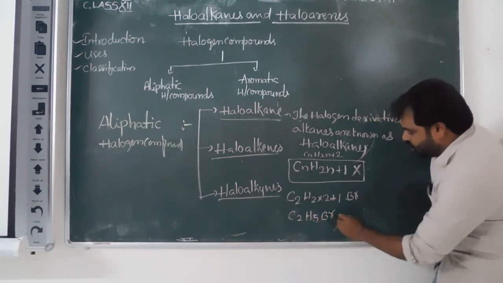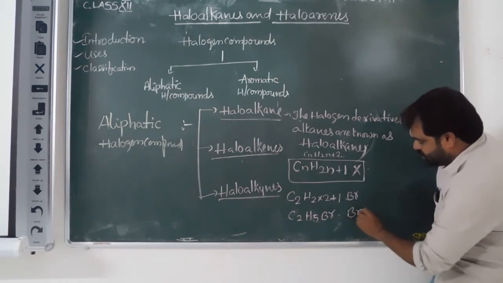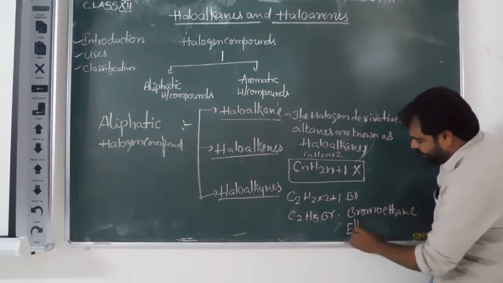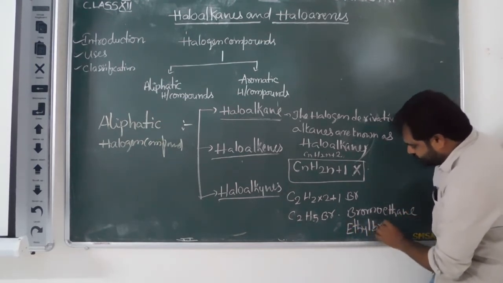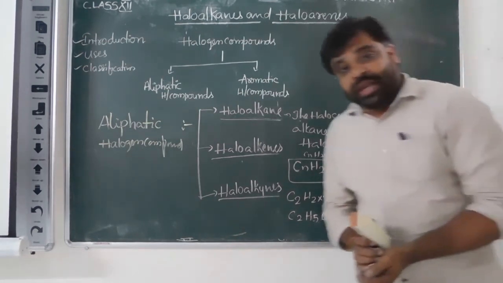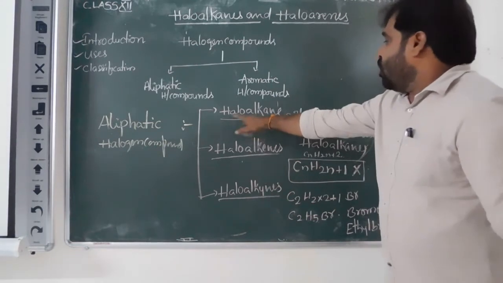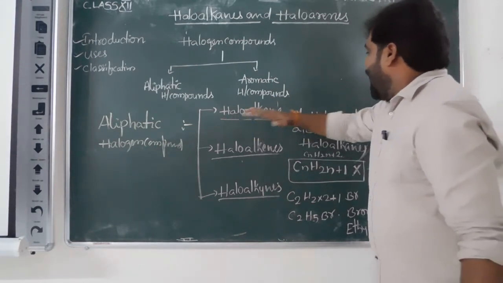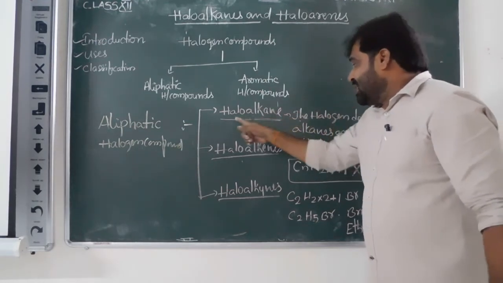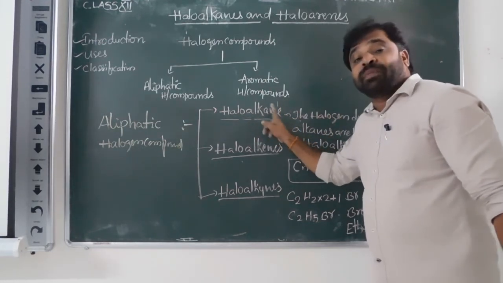Bromoethane or ethyl bromide. These are the haloalkanes. What are the haloalkanes? The halogen derivatives of alkanes, derived from alkanes.